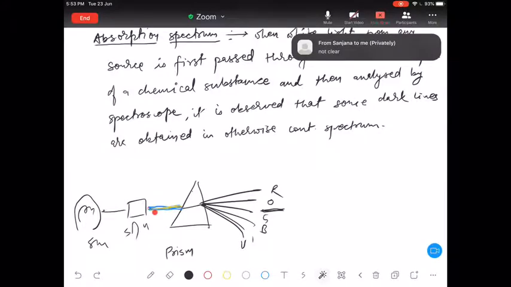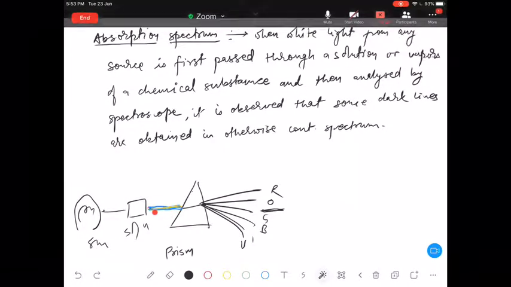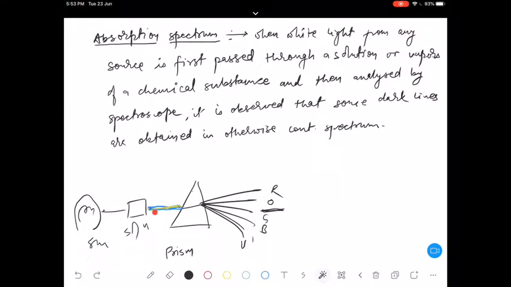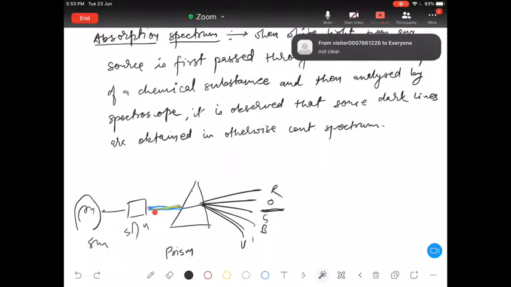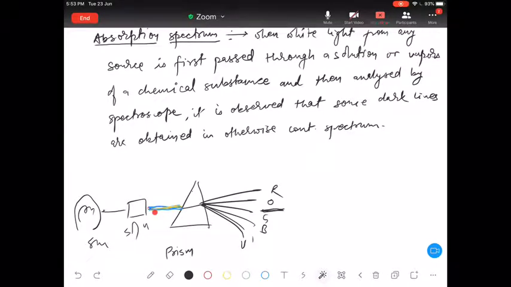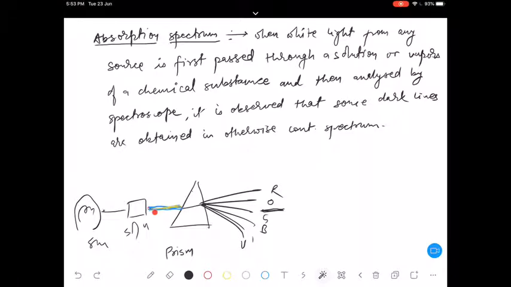Not clear here, but check your connection once, because I think my connection is going on very well, and I am very close to the device. Once you check your connection. Okay, I'll try to change my position.